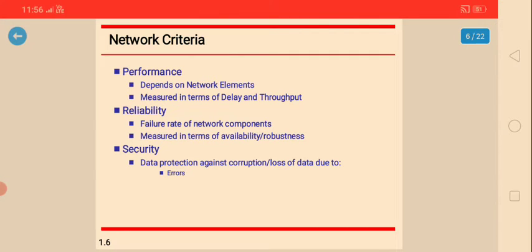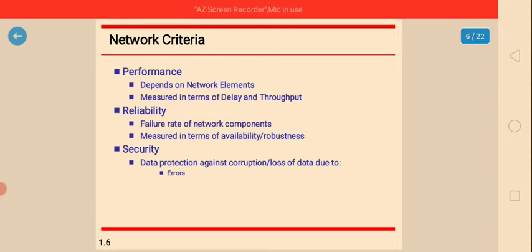Reliability in the sense of what? The network should be accessed or perform properly. At that time the failure rate of network components is checked. So this is going to check the reliability. The next point is measured in terms of availability and robustness.